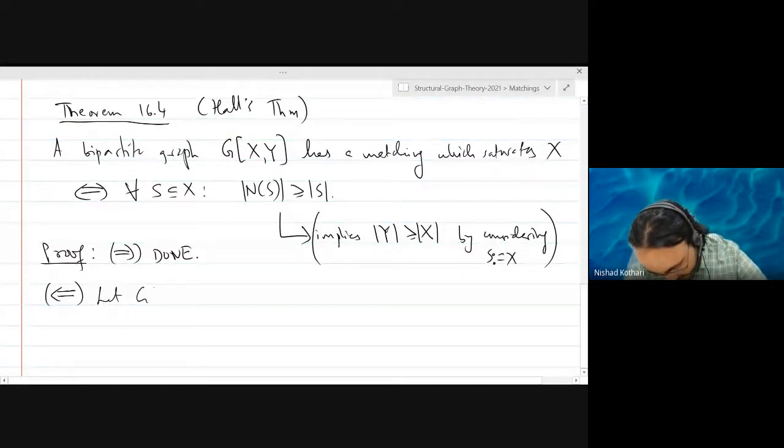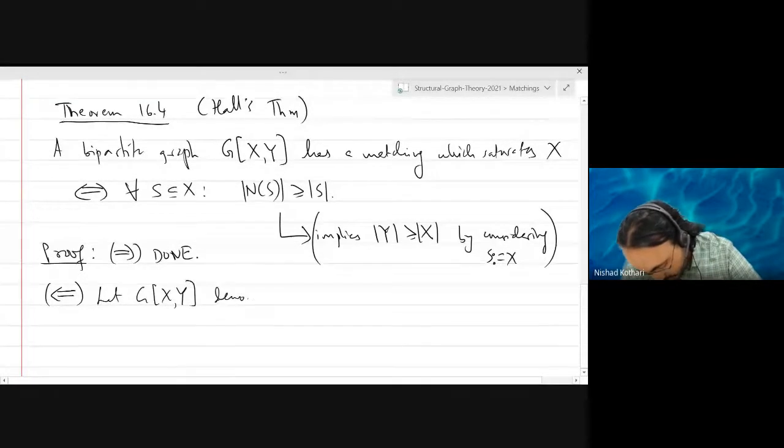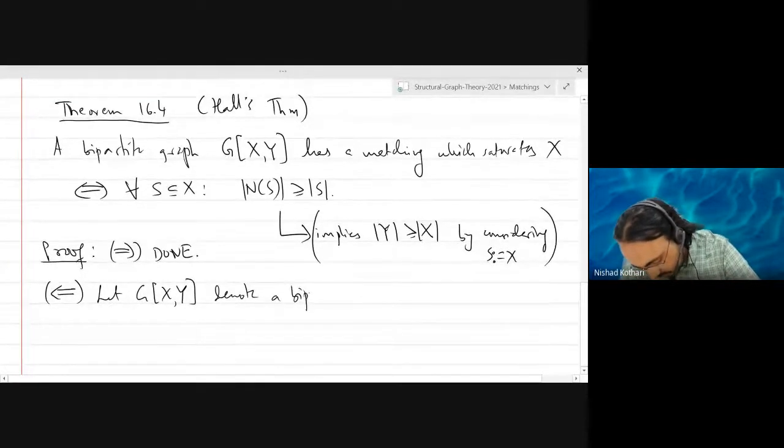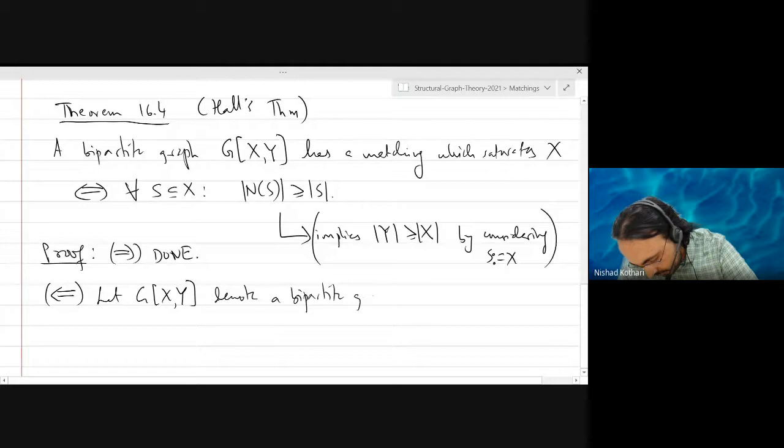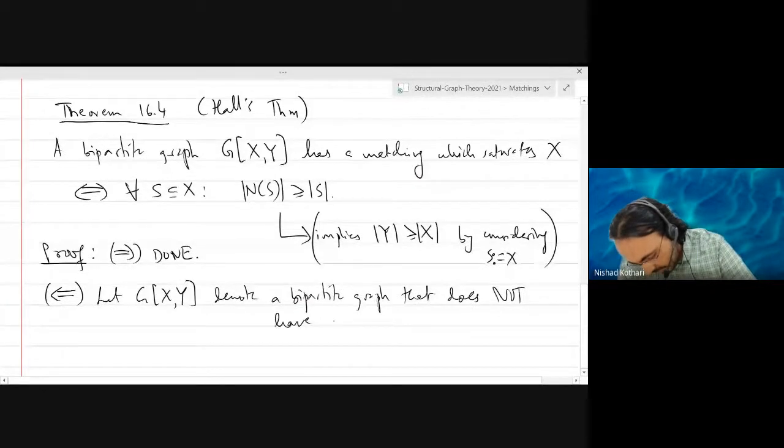Let G(X,Y) denote a bipartite graph that does not have a matching that saturates X.